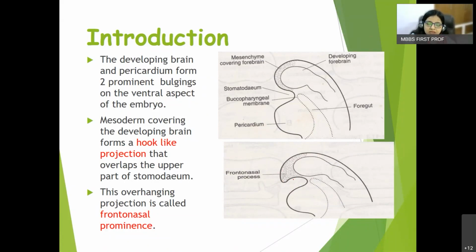So this is frontonasal process. Now here it is written as process, whereas I have in the text mentioned it as prominence. So process and prominence are the same thing, but it is just the difference that some authors have mentioned it as process, like in Bailey's embryology, it is frontonasal process, whereas in Langman's it is frontonasal prominence. Now we are concerned with this frontonasal prominence only.